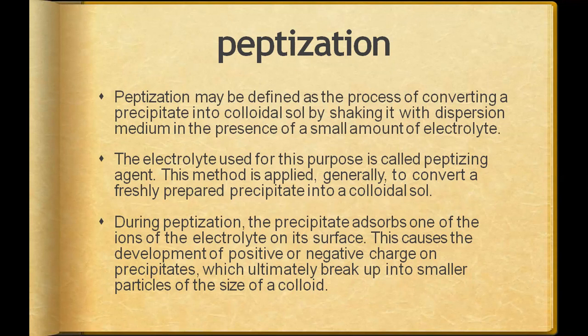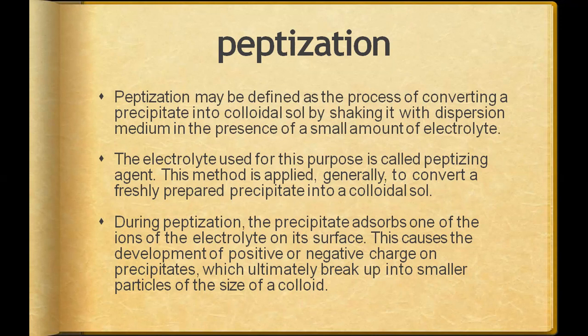This method is applied generally to convert a freshly prepared precipitate into a colloidal solution. It can only be applied when a freshly prepared precipitate is there. Why? Because it did not get any rest time after forming the precipitate.